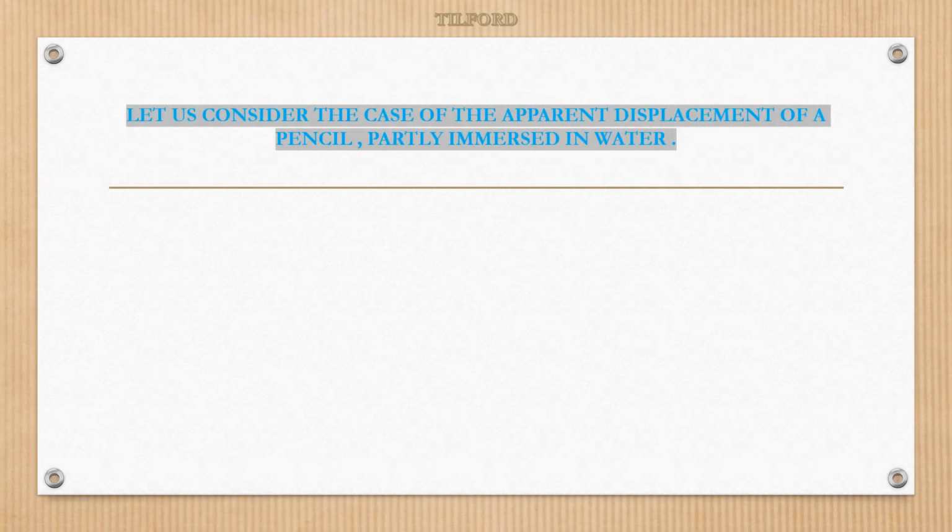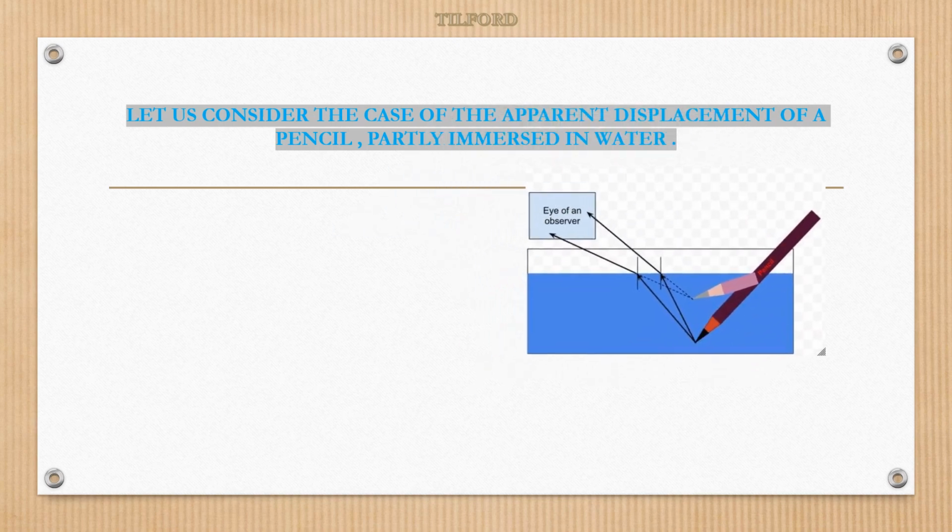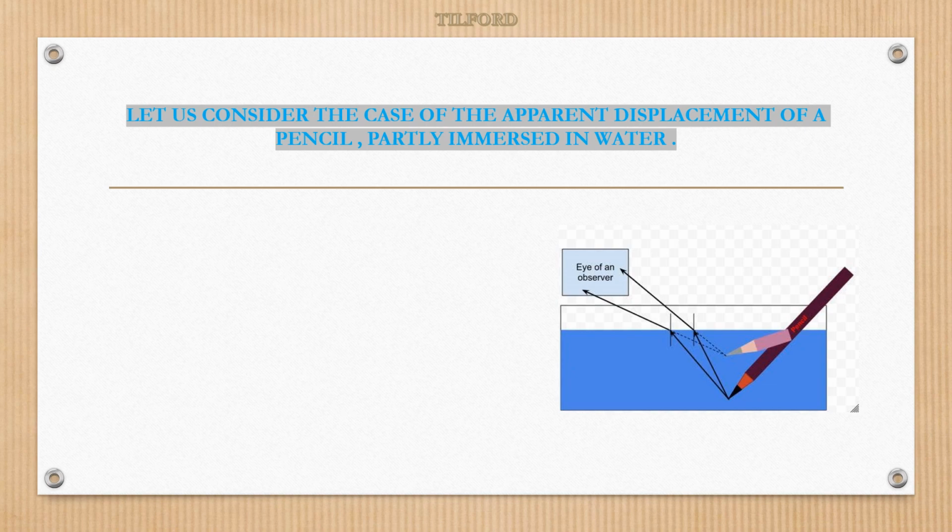Let us consider the case of the apparent displacement of a pencil partly immersed in water. It might make you wonder why the pencil appears to be bent or displaced. Let us consider that case. Here you can see on the diagram, this is the pencil partly immersed in a glass of water.